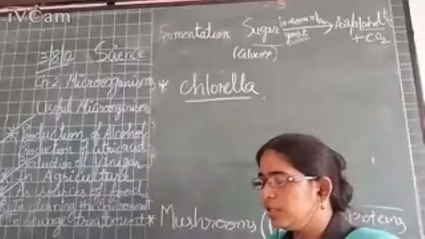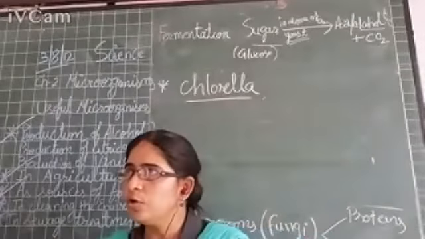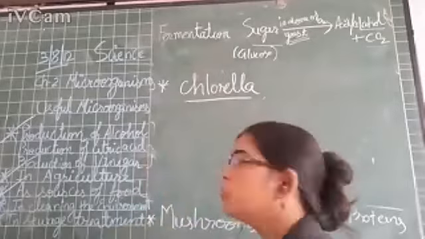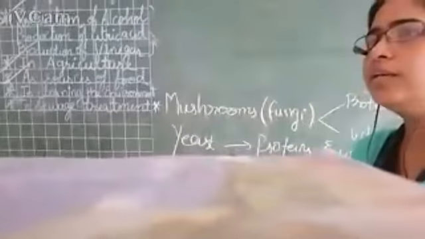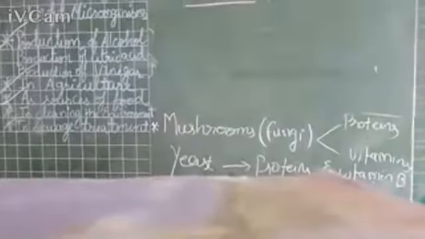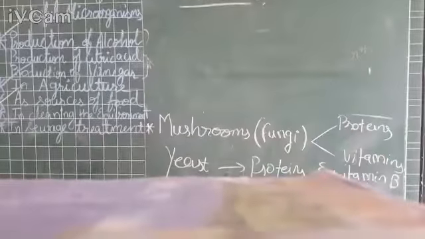So you now know that a number of microorganisms are used as a source of food, like mushrooms, right? Mushrooms are edible fungi. They are rich in proteins and vitamins, right?